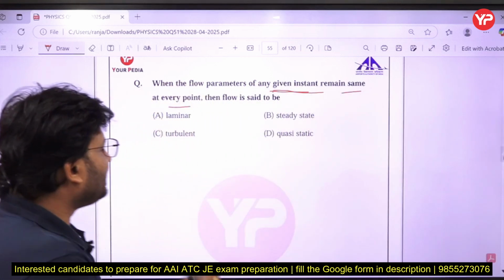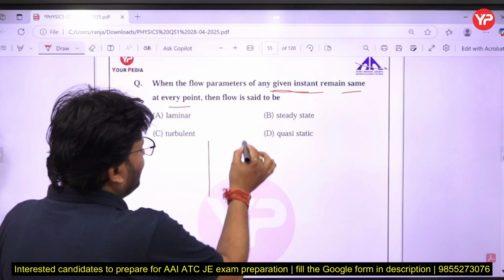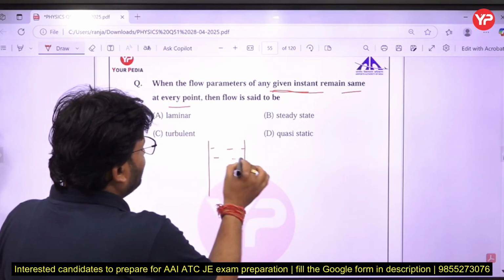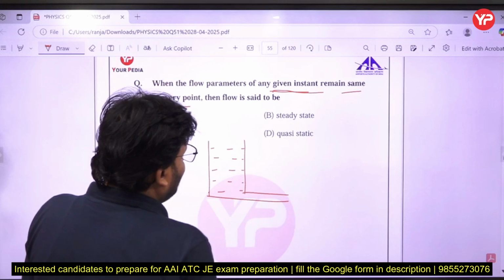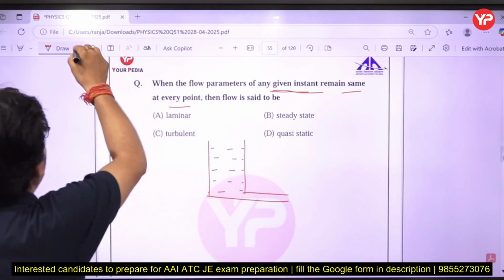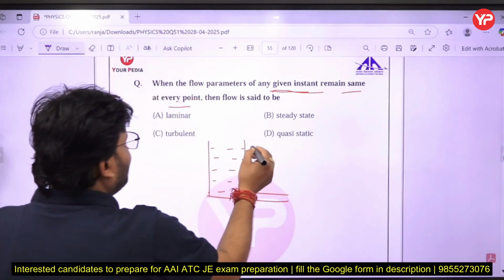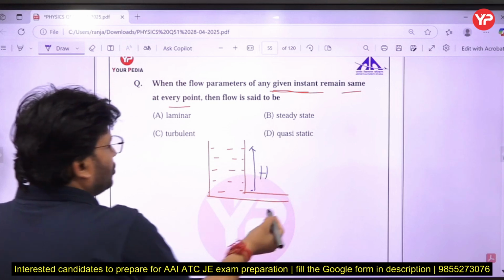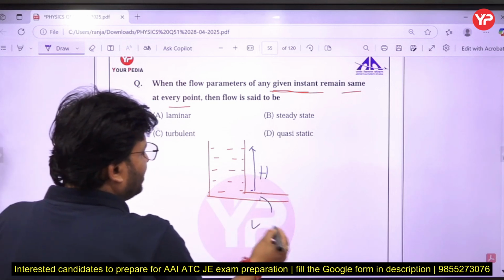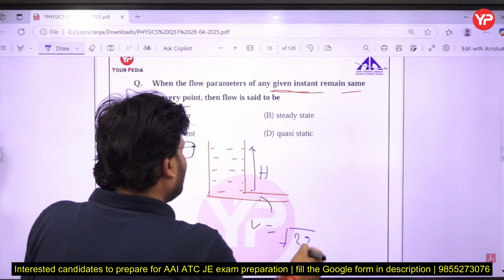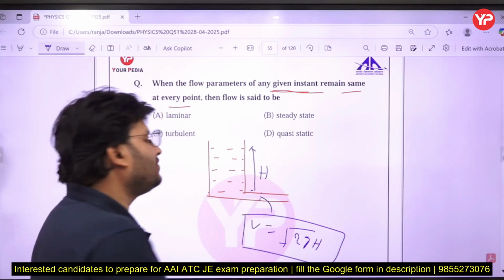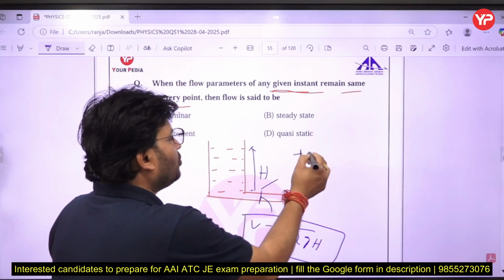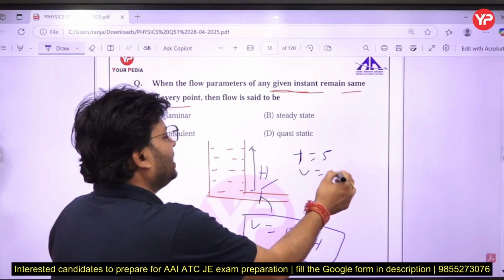Steady flow. Like that, suppose this is your container and you have filled water in that, up to a height of h, and this is the passage, with the same cross section throughout. So if that height is constant, my dear friends, what will be the velocity here? You can say, sir, the velocity will be root under 2gh from the Bernoulli equation. And once h is constant, suppose the velocity at t equal to 5 seconds is 10 meter per second, let us assume.